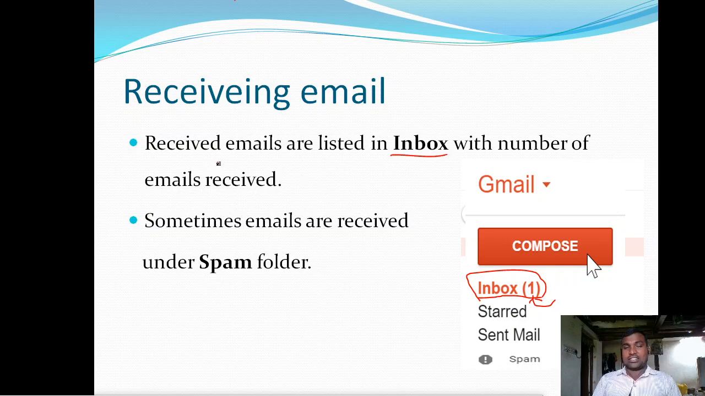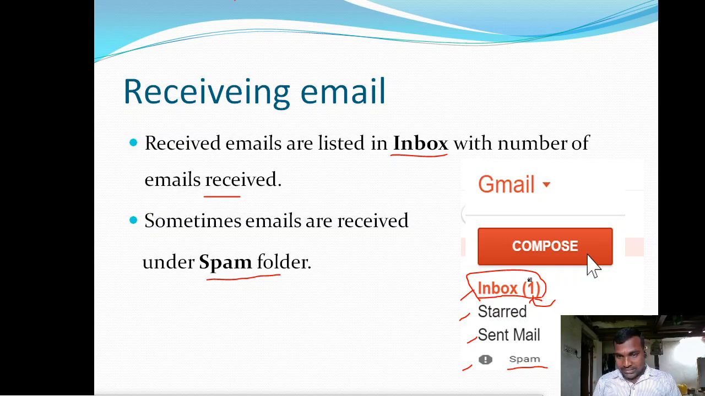Whatever emails are received from different users around the world are listed in the inbox with the number of emails received. Sometimes emails are received under the spam folder also. So here we have a folder called spam. So one is inbox folder, another is starred folder, sent mail, spam. Now it's time to elaborate individually.